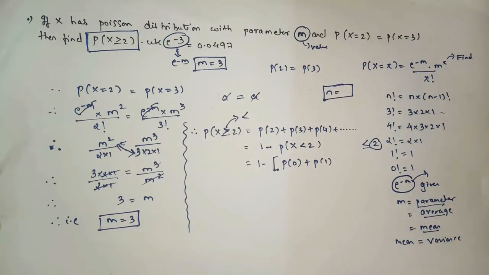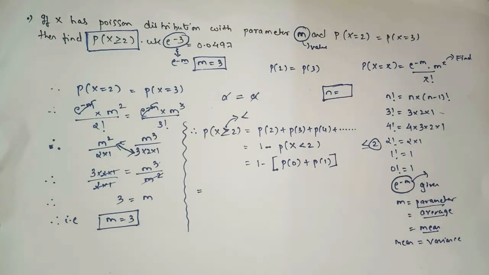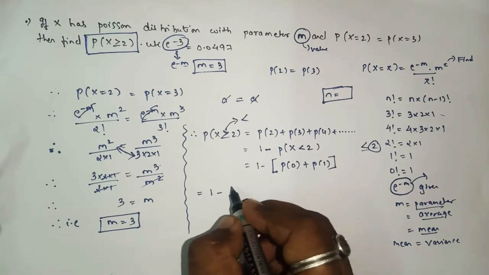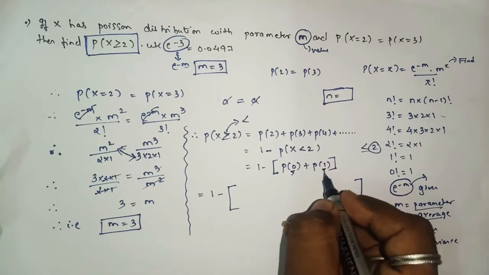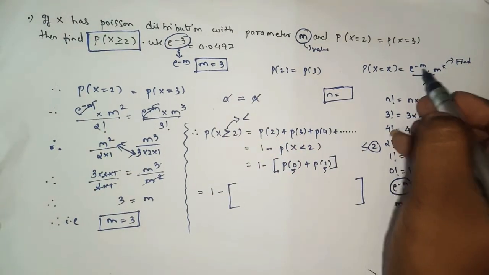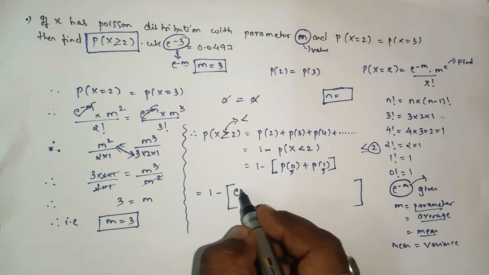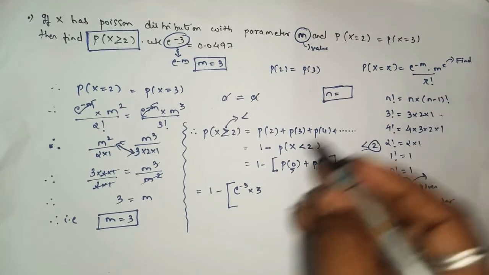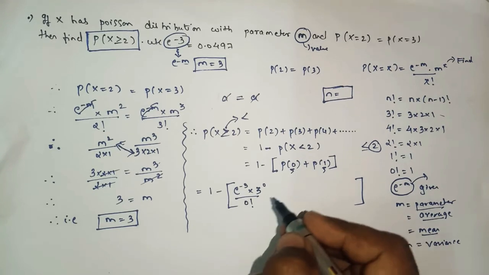Got the point? Okay, now after this we'll keep this one as it is. Again here we have two values of x, so here also we'll apply the formula two times, yes or no? So e raised to minus m, just now we got the value of m, which is 3. Here x is 0, so 0 factorial will come, yes or no,